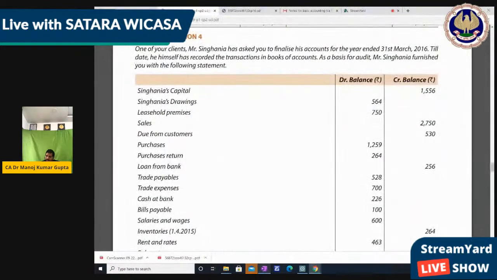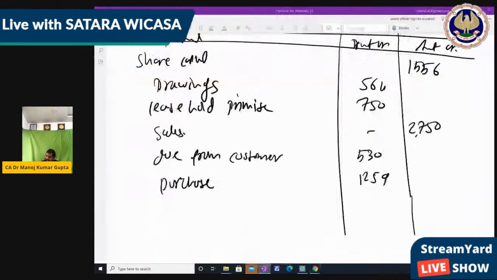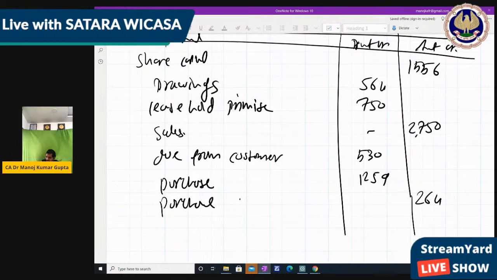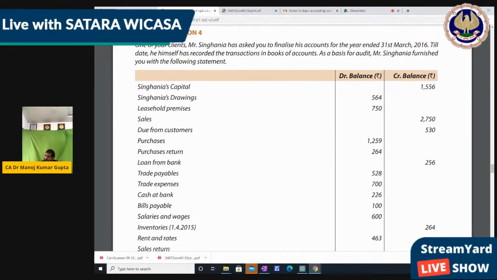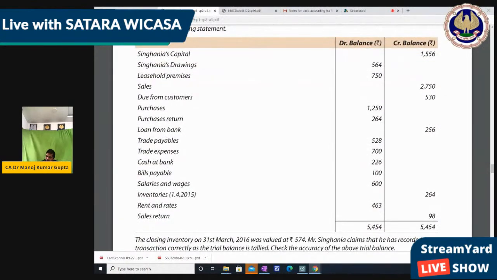Next, purchase return 264. It should be credit side. If purchase is debit, then definitely it should be credit. It's a basic part. Purchase return 264.